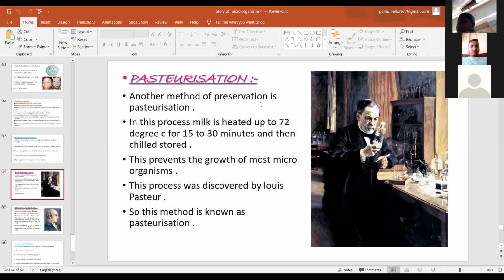This prevents the growth of microorganisms. And this process was discovered by Louis Pasteur.